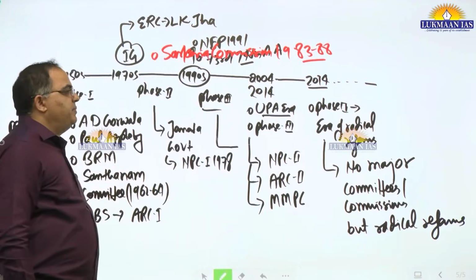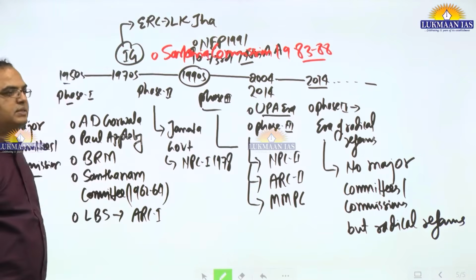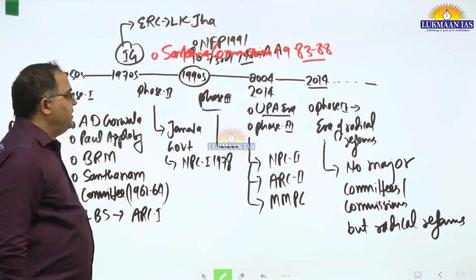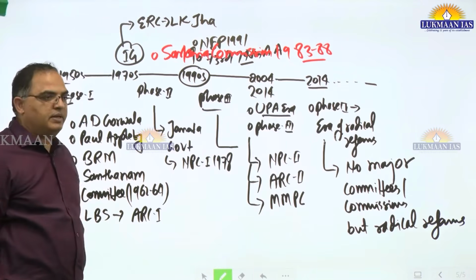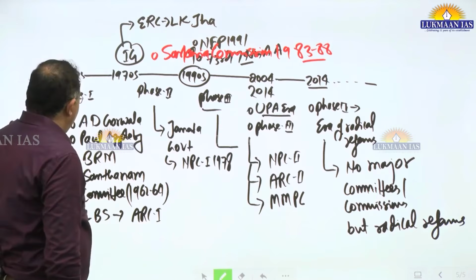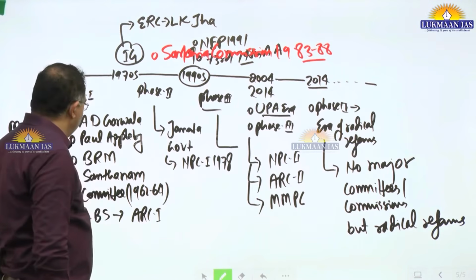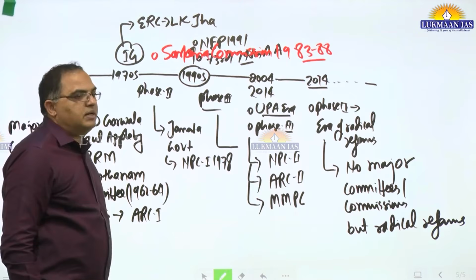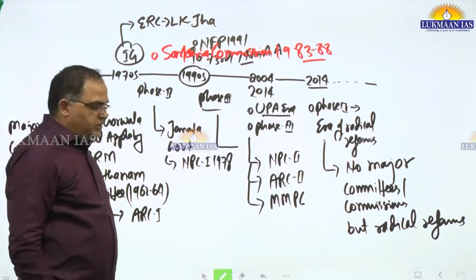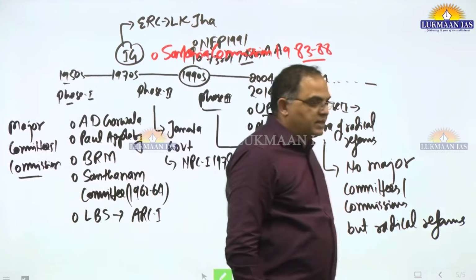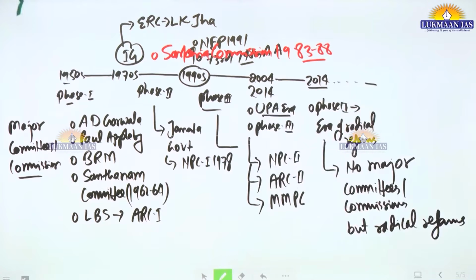Some of the committees were constituted by the first government, let's say the Nehru era. In that time A.D. Gorwala was one committee, Paul Appleby the second, the Balwant Rai Mehta committee on Panchayati Raj institutions or democratic decentralization, plus the Santanam committee was set up on corruption. Then in Lal Bahadur Shastri's era it was the Administrative Reform Commission first, ARC first in 1966.